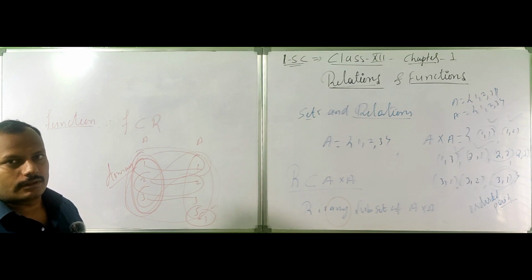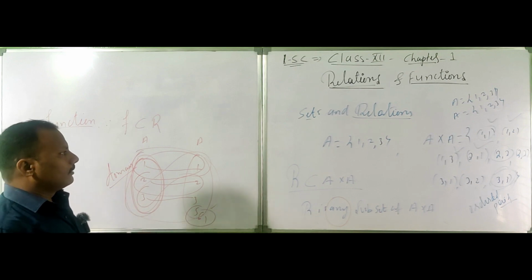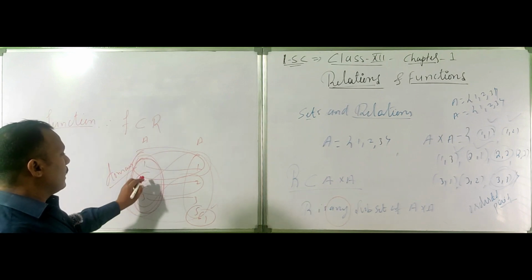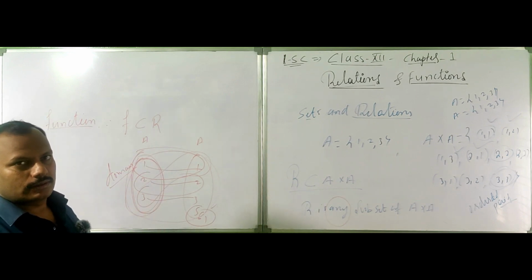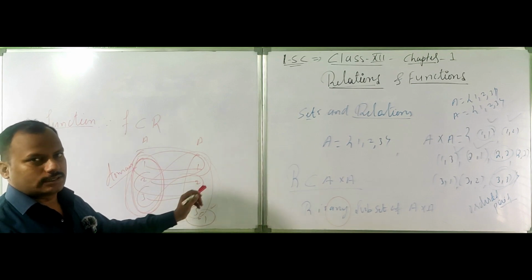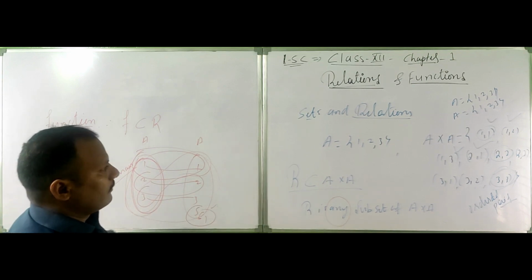This is the definition of a function. In simple terms, we should not leave a single element in the domain.